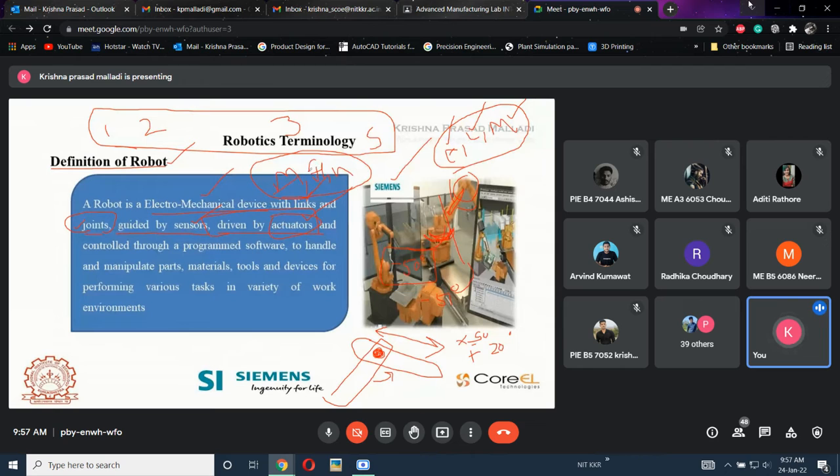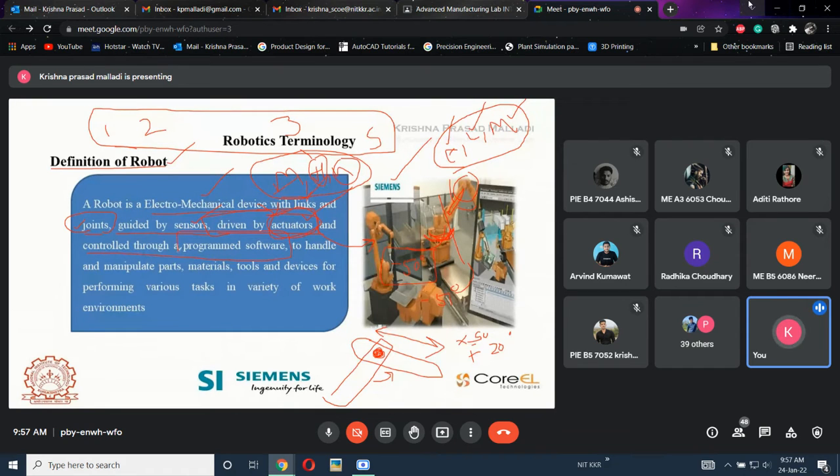If I am using a hydraulic application for lifting some 50 kg or 60 kg load, then the actuator will be driven by hydraulics. For a small pneumatic application, weighing less than 2 kg or 1 kg, I will use pneumatic actuators, which means air-controlled actuators. Driven by actuators is the medium where my input is given and it gives commands to the robot. And it is controlled through program software.